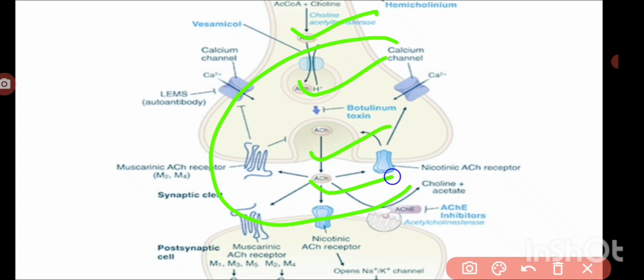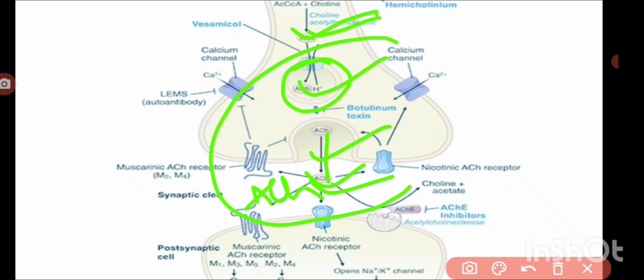When we block synthesis, acetylcholine synthesis will be inhibited. When we block the storage of acetylcholine, its availability within the synaptic vesicle is decreased. And when we block the release, the availability of acetylcholine is decreased.